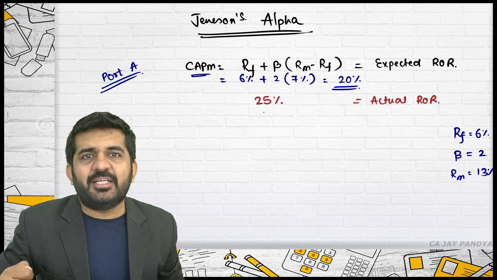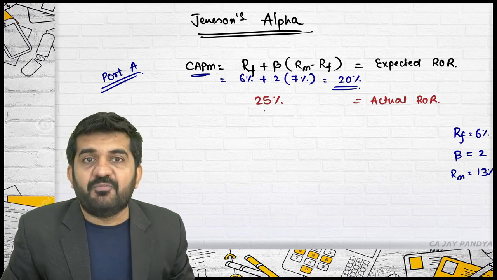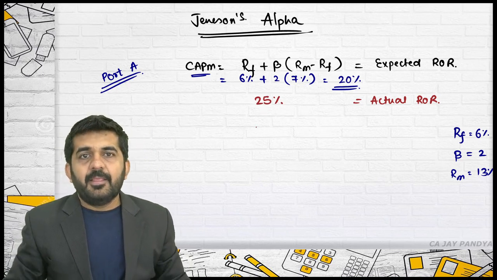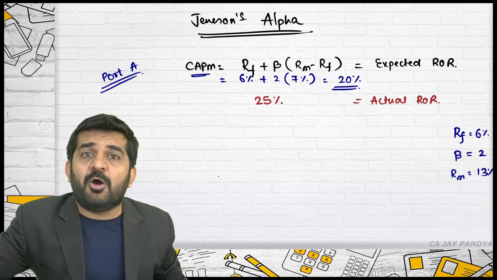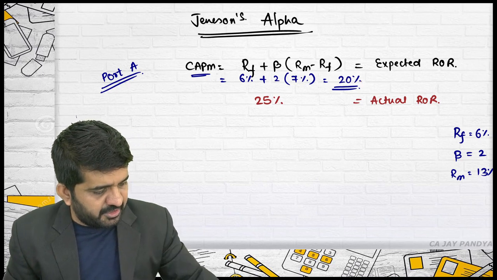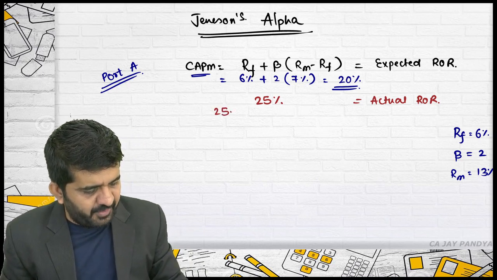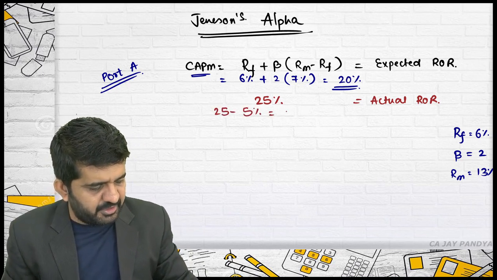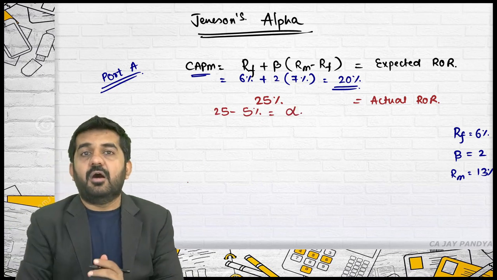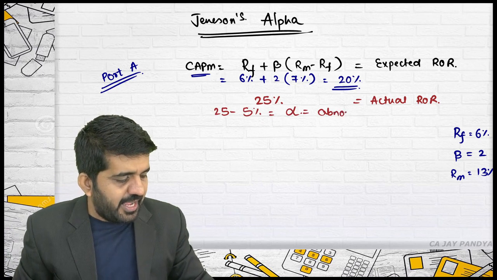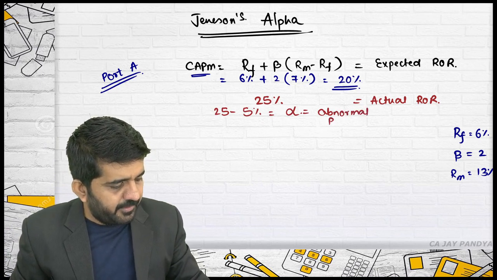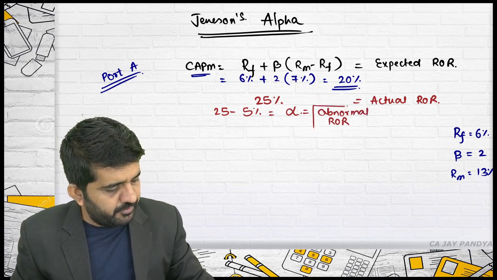What it is actually earning is 25%. How much more return you are getting over and above your expectation is nothing but 5%. 25% minus 20% is nothing but alpha. Alpha is also sometimes termed as abnormal rate of return.